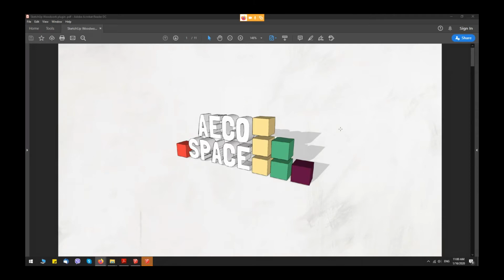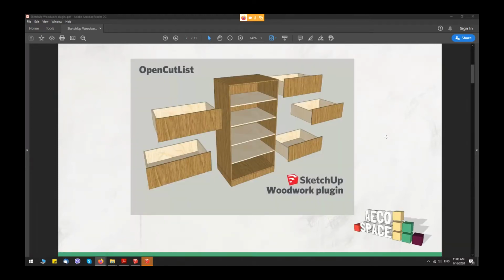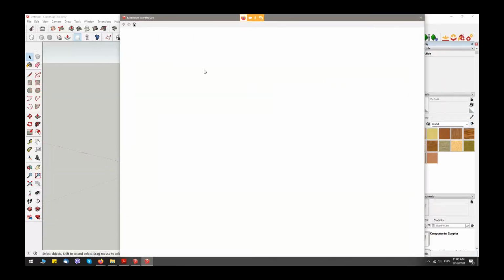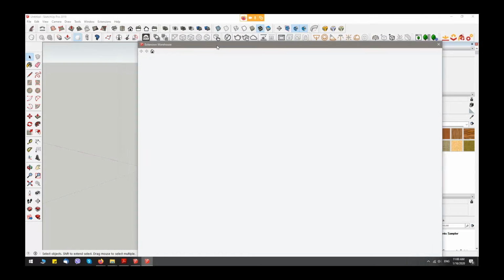My name is Theo, and today I want to show you a great new extension for SketchUp, OpenCutList. You can find this extension absolutely free in the SketchUp Extension Warehouse. From the Extension Warehouse you can write the name OpenCutList.